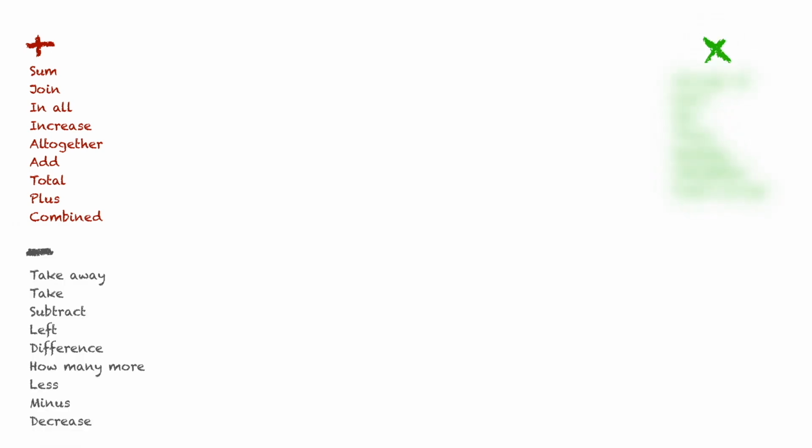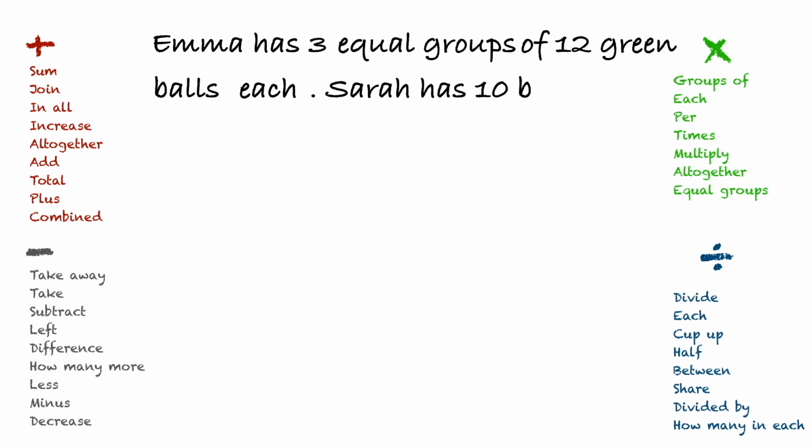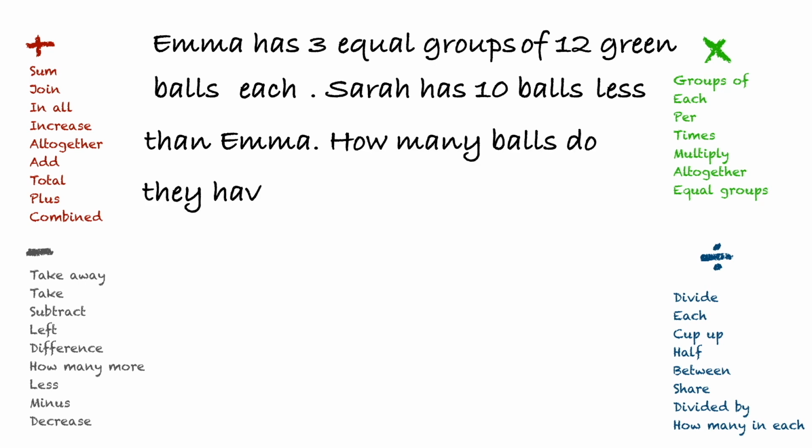Now that we have the keywords, why don't we try the problem again? Emma has 3 equal groups of 12 green balls each. Sarah has 10 balls less than Emma. How many balls do they have all together? Do you see any of the keywords we talked about?